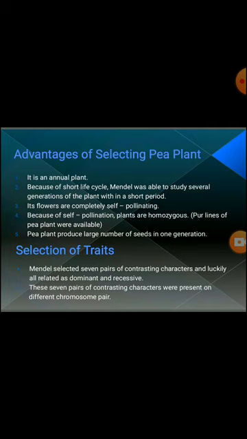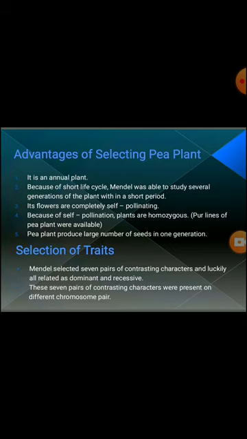Next topic is advantages of selecting pea plant. Why did Mendel select pea plant? What are the reasons behind selecting the pea plant? As we know, it is an annual plant, which means it gives results in a year. Because of its short life, Mendel was able to study several generations of the plant within a short period. He studied several generations carefully and with ease.